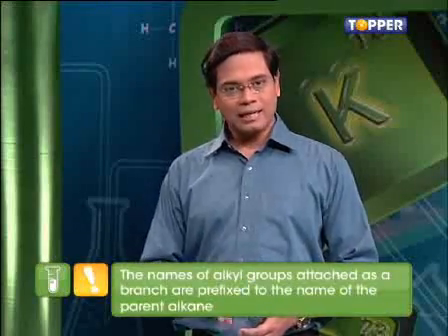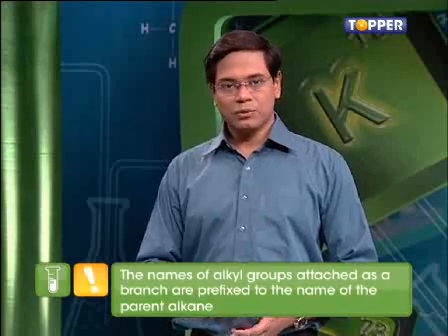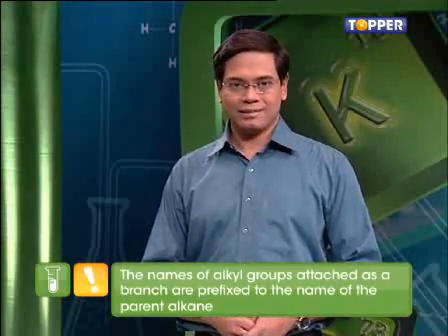Note that the name of the parent compound depends on the number of carbon atoms present in the parent chain. Here, the number of carbon atoms in the parent chain is 7. So, the name of the parent compound is heptane, where hept is the word root. After naming the parent chain, we are left with the alkyl group. We already know that alkyl groups are prefixed to the name of the parent alkane.